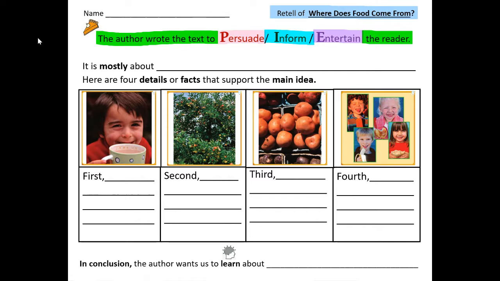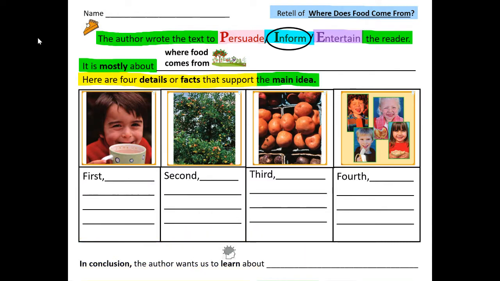So say it out loud. The author wrote the text to inform the reader. It is mostly about, what is it mostly about? Where does food come from? It is mostly about where food comes from, just like the title says. Here are four details or facts that support the main idea.